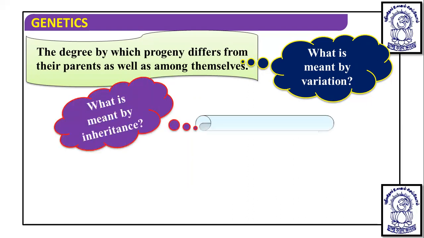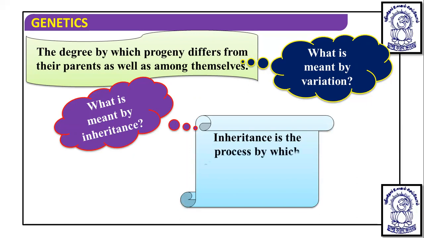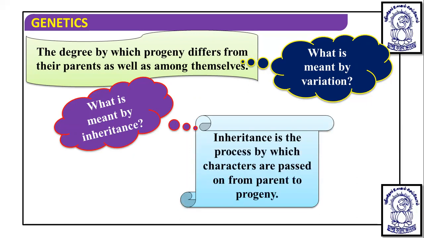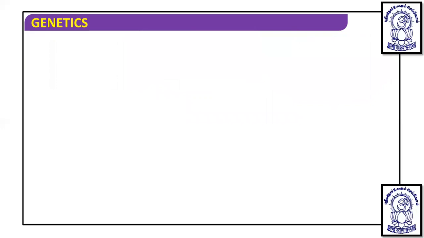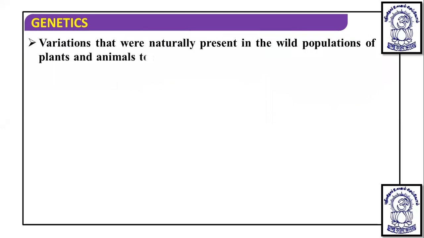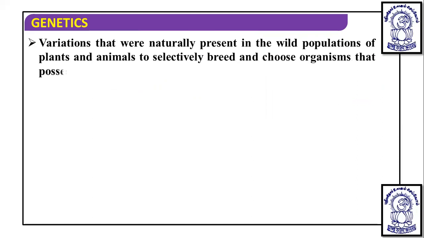What is meant by inheritance, we have discussed: inheritance is the process by which characters are passed from the parents to the progeny. Now, variation occurs in the population and was naturally present in the wild population of a plant or animal. Wild means the original population of the plant and animal that is naturally present.